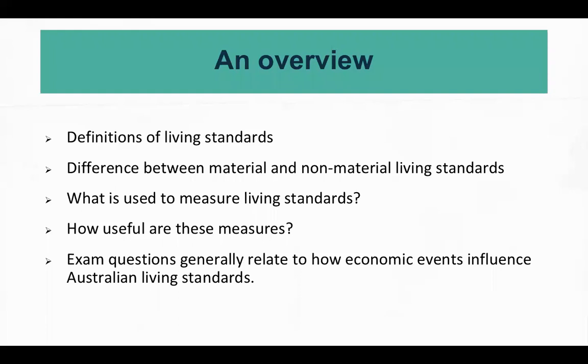Exam questions generally relate to how economic events influence Australian living standards. Examples of past questions include how events such as decreases in housing prices, taxation reform policy, an unfavourable movement in terms of trade, and the impact of trade liberalisation have affected living standards. These issues are generally based on policies or economic events that occurred during the year, so we could expect policy introduced in 2020, such as the JobKeeper package, to appear on the exam this year.